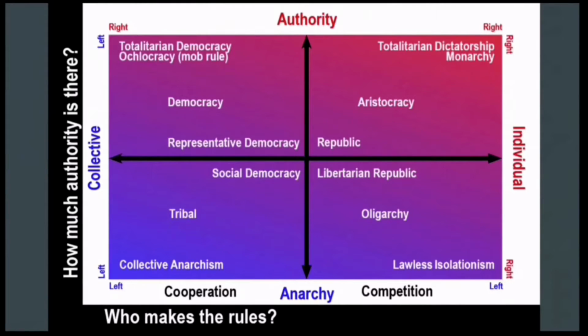This spectrum is another way of looking at it. On our vertical axis here, governments are organized by how much power they have. So an authoritarian government is going to have total control over the people, whereas an anarchy means that the government has no control and doesn't exist at all. On the horizontal axis, governments can be organized by how much power is in the hands of the individual versus how much power is in the hands of the society as a whole. A government could be placed anywhere on this chart. So this shows just how fluid it can be, and that these terms don't apply 100% in any situation.